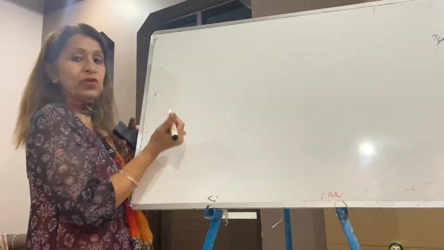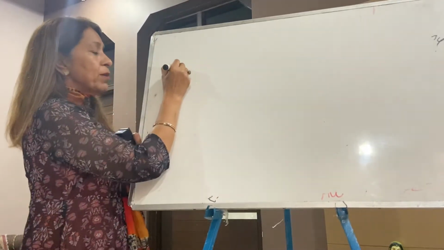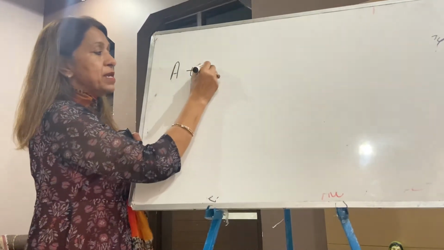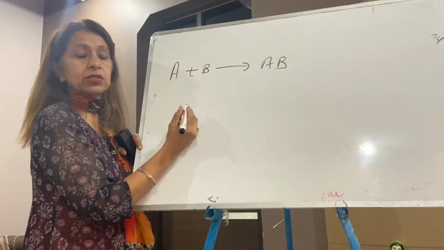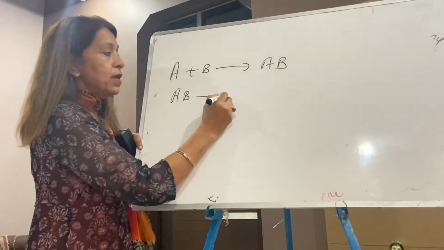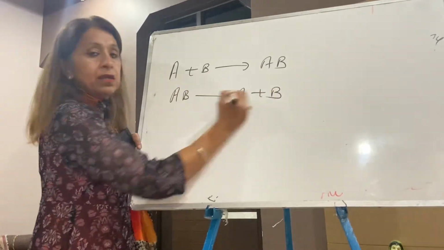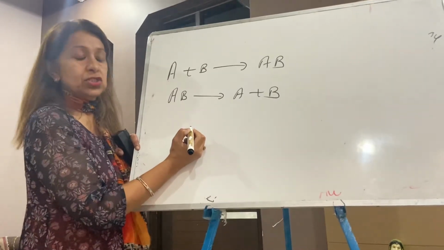Now students, we have covered A plus B arrow AB, the combination reaction. We have covered AB arrow A plus B, the decomposition reaction.